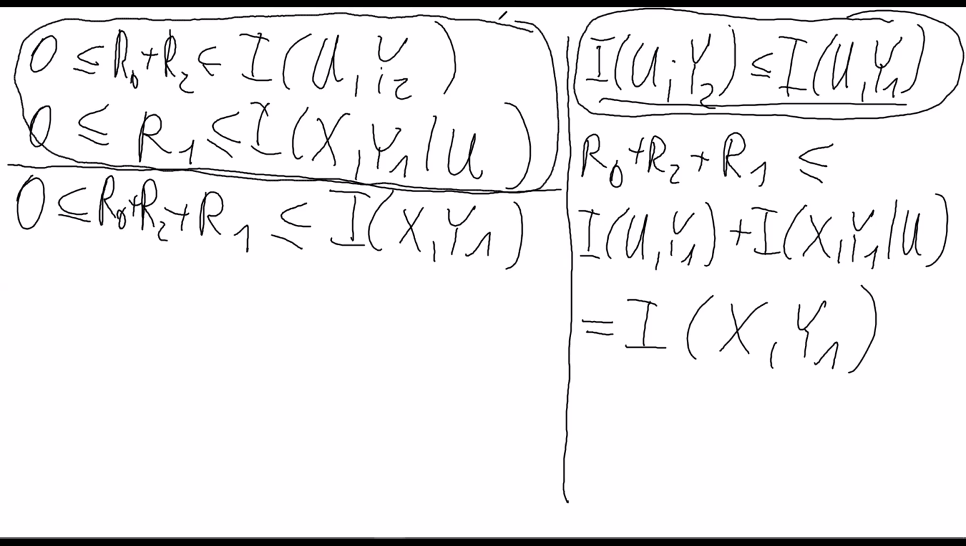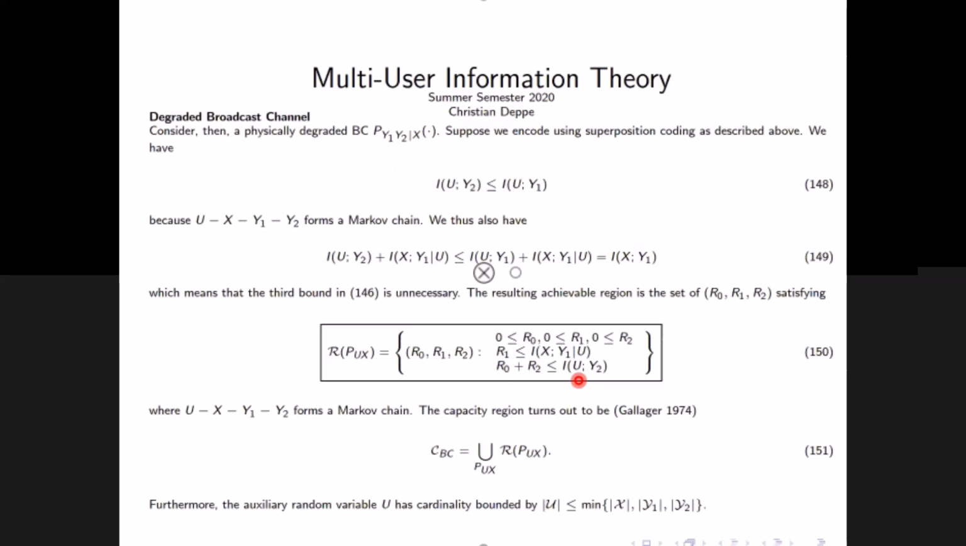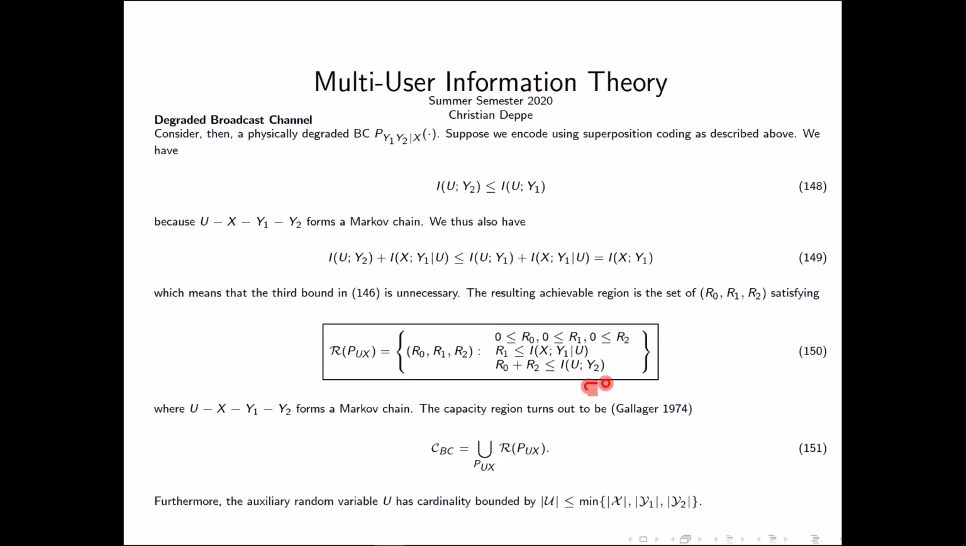Okay, let's look again at the slides. So here it's written what I just showed you. For the degraded broadcast channel, we have this property here, and therefore this holds. But this we get by the estimation. Therefore, the resulting set is just this rate region here. So the rates R0 ≥ 0, R1 ≥ 0, and R2 ≥ 0, we have these two properties here. R1 is less than or equal to the mutual information of X and Y1 under the condition U, and R0 + R2 is less than or equal to the mutual information between U and Y2.